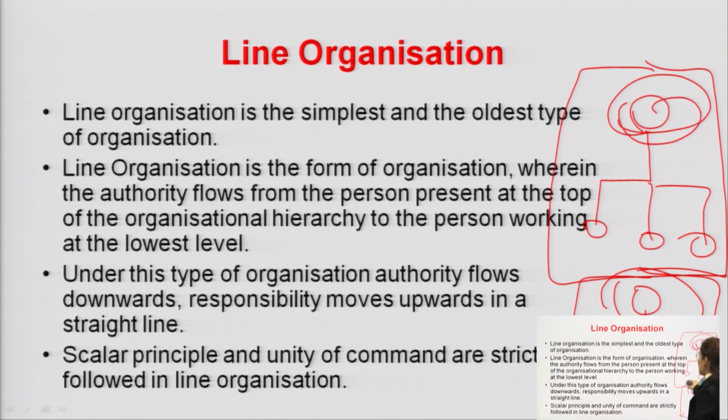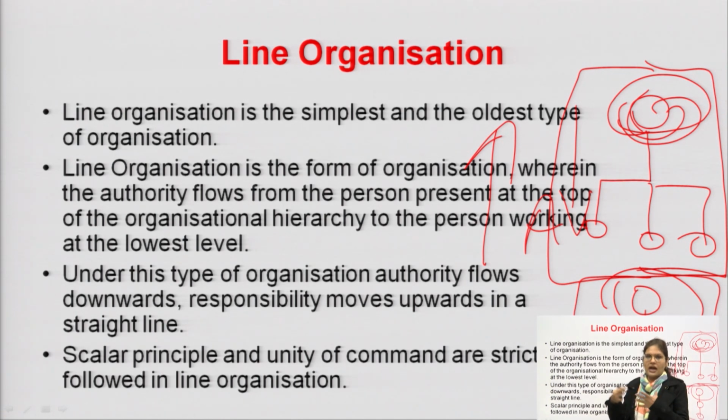and it flows to the lowest level. So in this way, concentration of authority is in one hand. Under this type of organization, authority flows downward and responsibility flows upward. That means authority flows downward because he has the authority, and responsibility means the result, the work which is done.